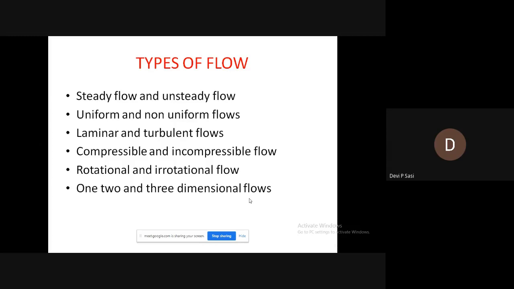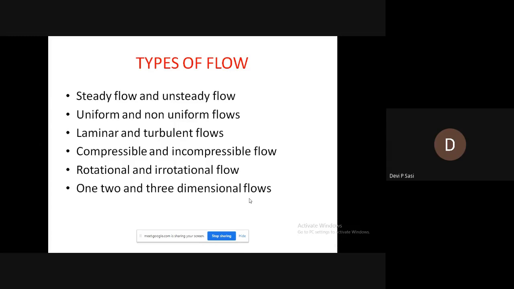Compressible flow is a type of flow in which the density of the fluid changes from point to point. That is, we can say rho is not a constant, because the density is changing from time to time, or from point to point.